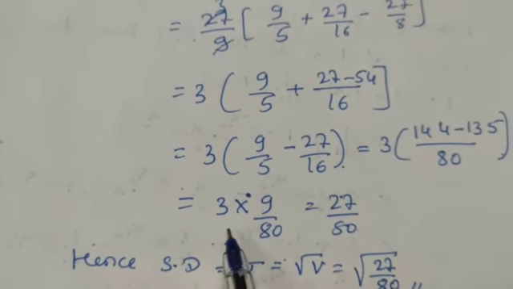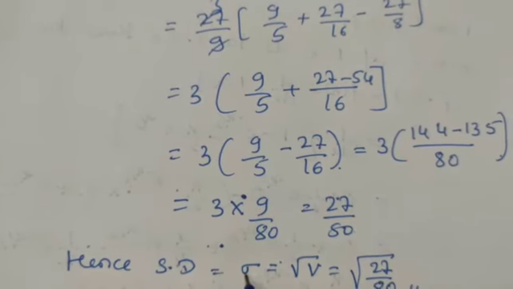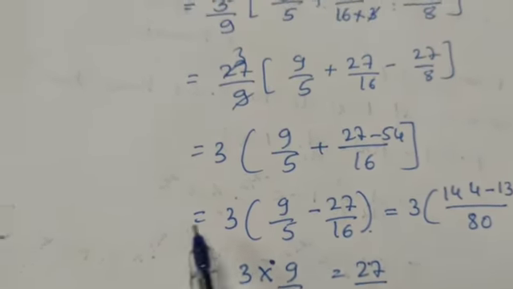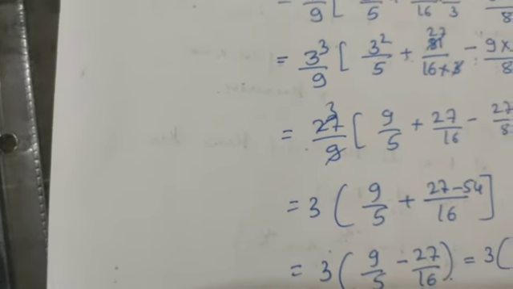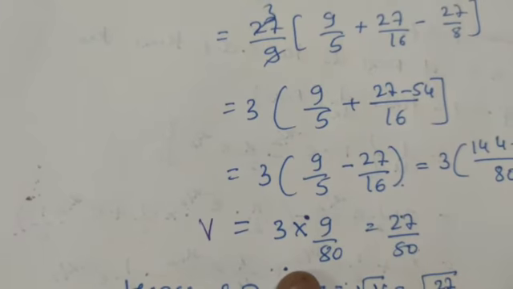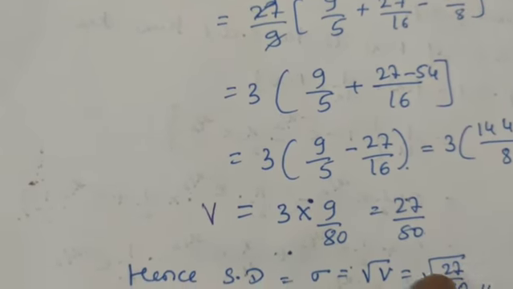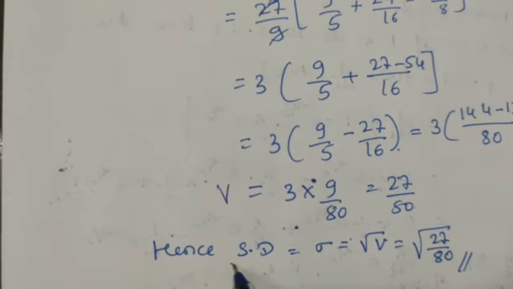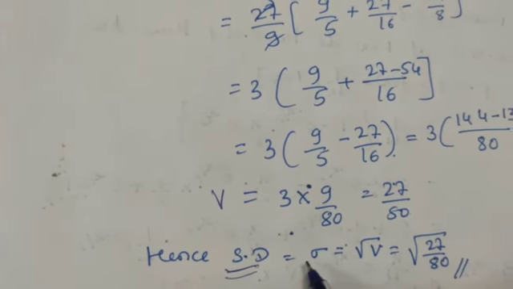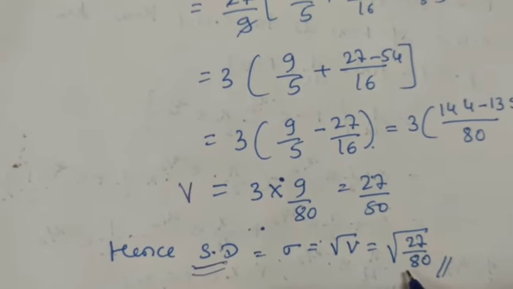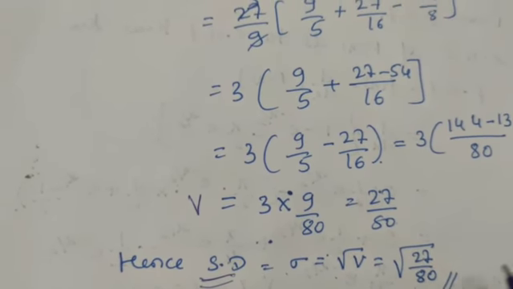standard deviation sigma is equal to this one here. First we got this one as variance. No, this is V. V is equal to, we got 3 into 9 by 80, or 27 by 80 it is. But we want standard deviation, and we know standard deviation is denoted by sigma. It is equal to under root of V. So it is equal to under root of 27 divided by 80.